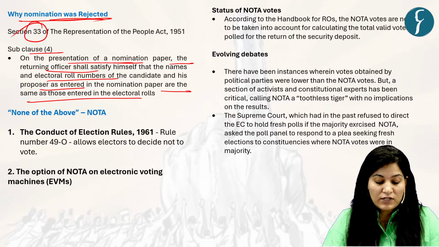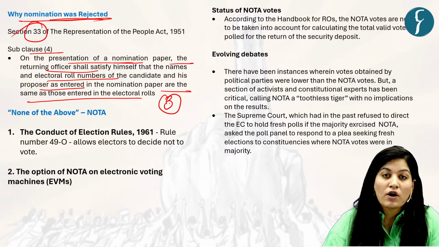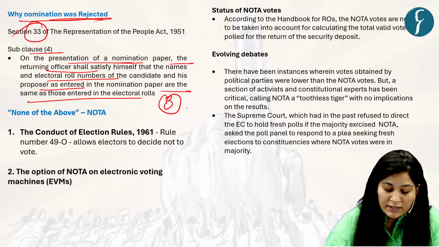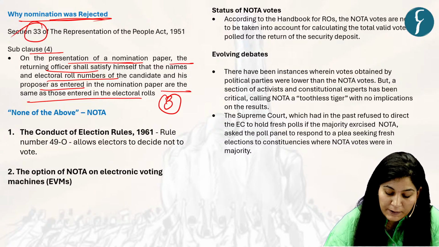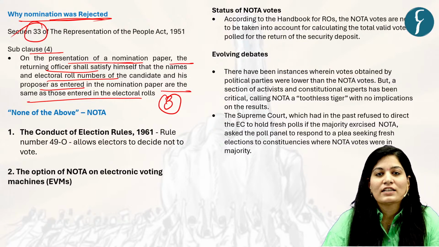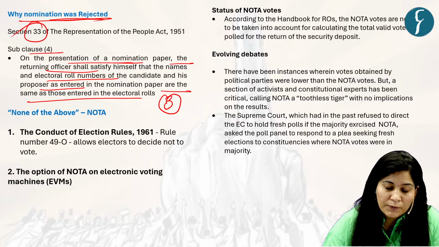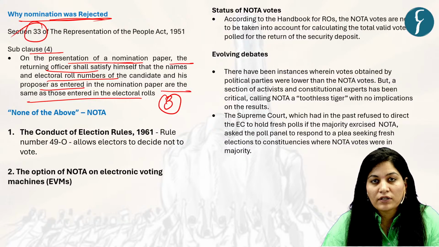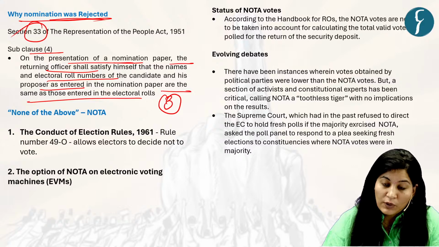See what happened in Surat. The 3 proposers of the Congress candidate claimed in an affidavit in front of the DEO, that is the District Election Officer, that they had not signed his nomination, and they did not even turn up in front of the DEO to support this Congress candidate. That is why that form got rejected.